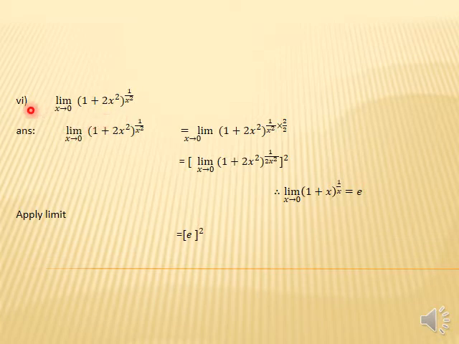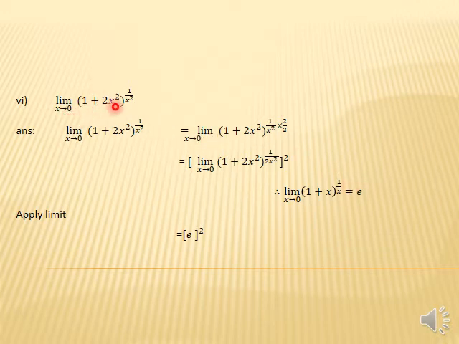Now question number 4, part 4: limit x approaches 0, (1 plus 2x square) whole power 1 over x square. Here we use the limit formula in a different form. The formula is limit x approaches 0, bracket 1 plus x raised to the whole power 1 upon x, equals e. The term inside the bracket is x, and the reciprocal of x is 1 upon x. We need that term in the whole power. If the term is like this, then it equals e, the exponential.